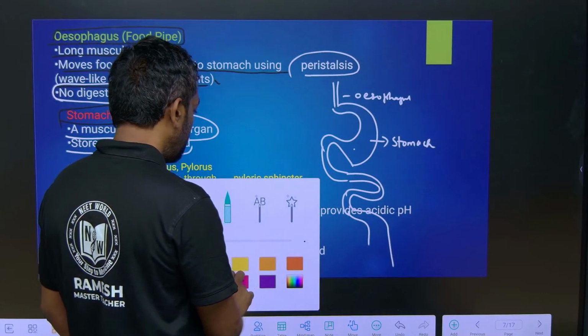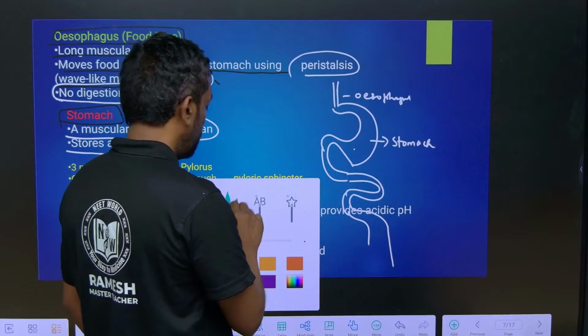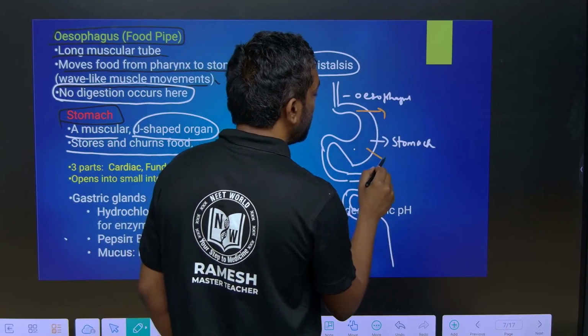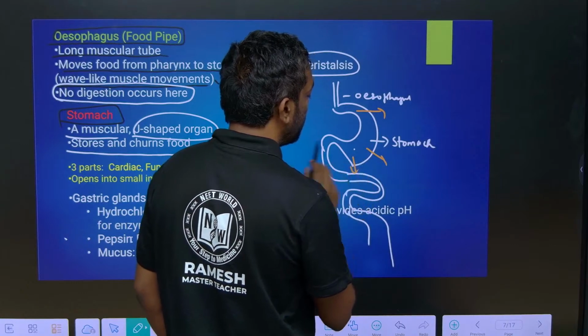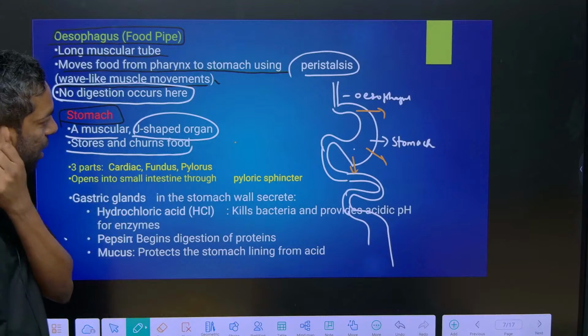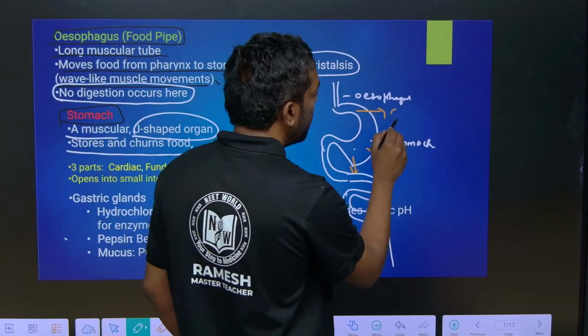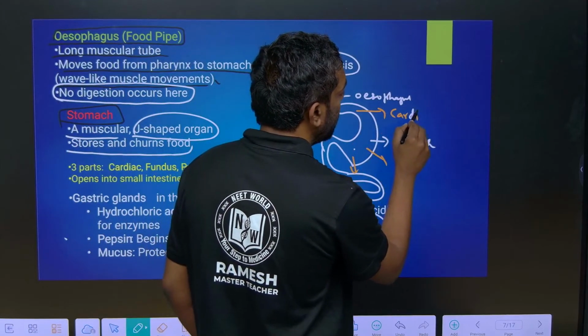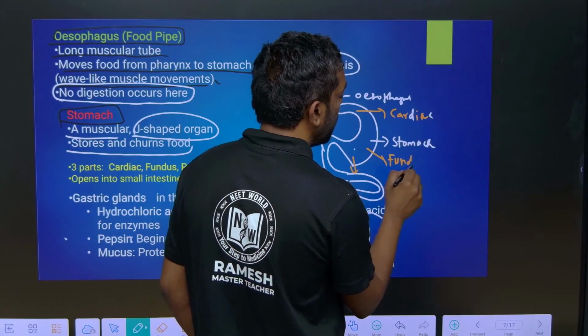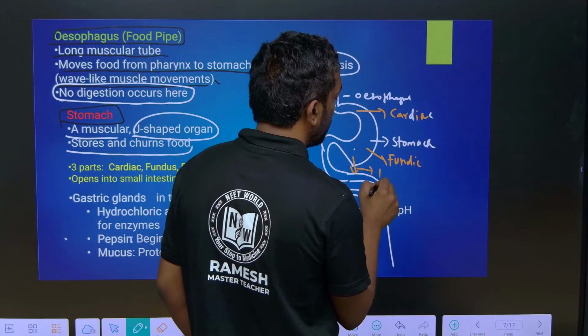The stomach has three parts. This is one part, this is one part, and this is one part. What are the parts? Cardiac, fundic, and pyloric.